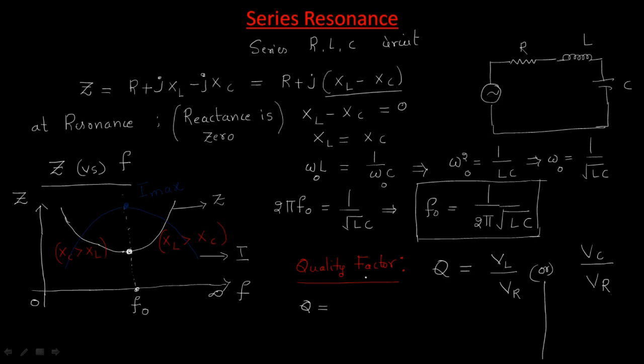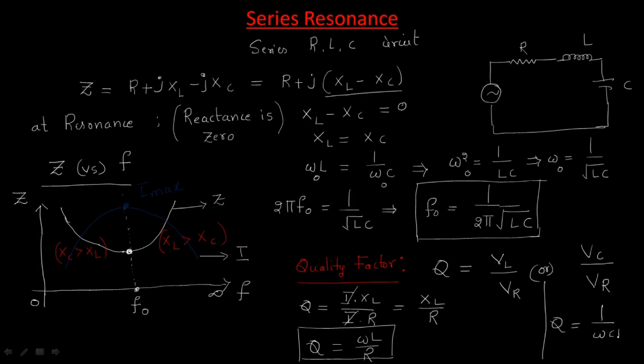So what is the VL formula? Generally, I into XL. What is VR? I into R. Both have the same I, so I cancels. The remaining term is XL by R. So the quality factor we can write as omega L by R. This is the quality factor formula. And if you take another one, by modifying like this, you will get 1 by omega CR, which is also a quality factor formula.